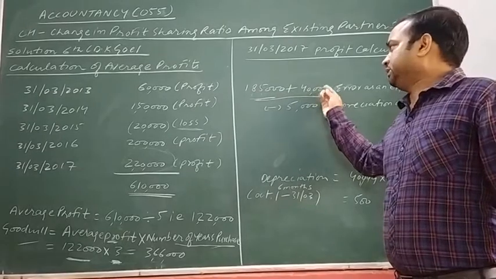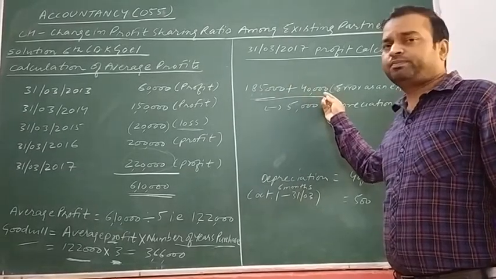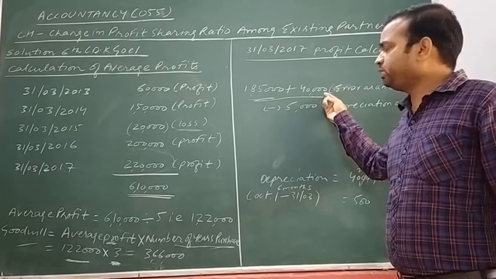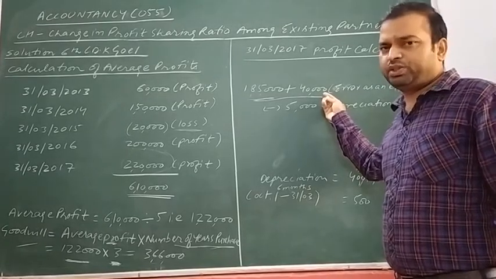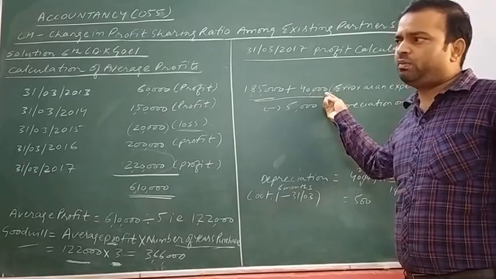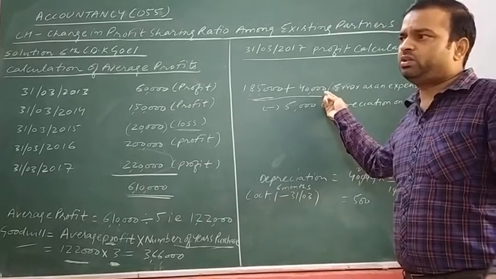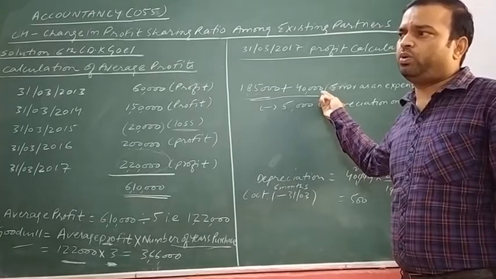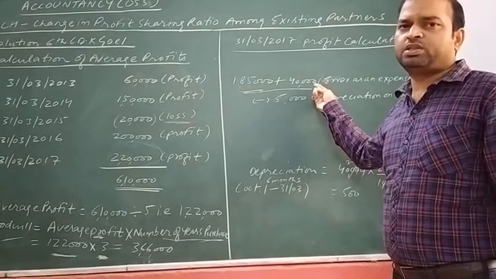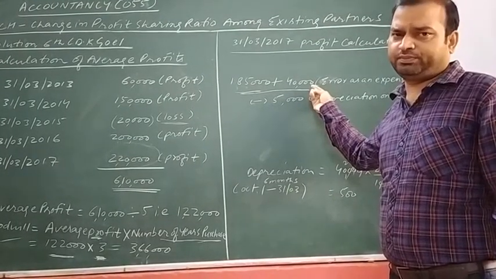On this computer, which was purchased on 1st October, depreciation was to be charged. Depreciation is a normal loss of the firm. It is to be shown in the PL account. So we need to subtract depreciation.